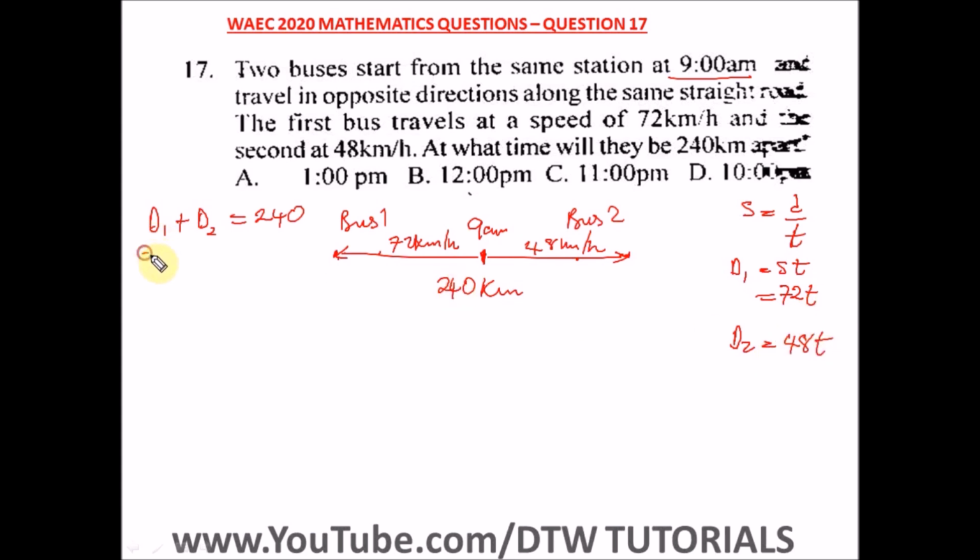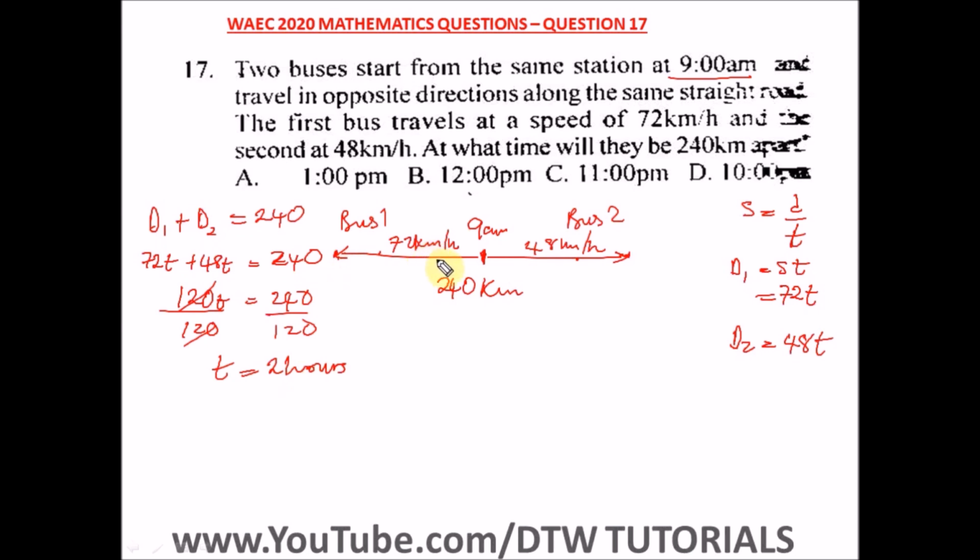So what is d1? 72t plus 48t equal to 240. So what is 72 plus 48? That will give us 120t is equal to 240. So we divide both sides by 120. What's our t? 240 divided by 120 will give us 2. So our t is 2 hours.